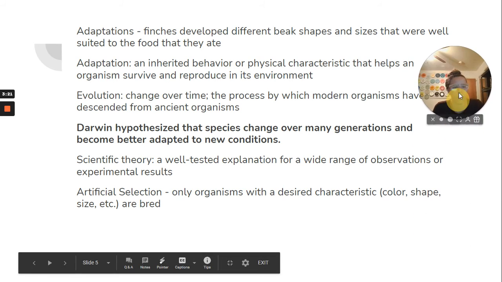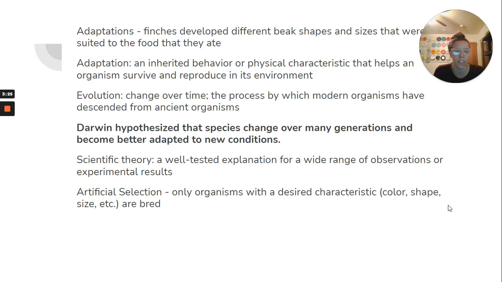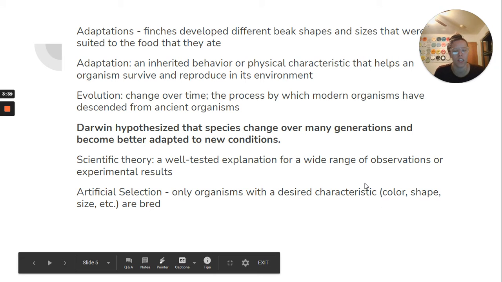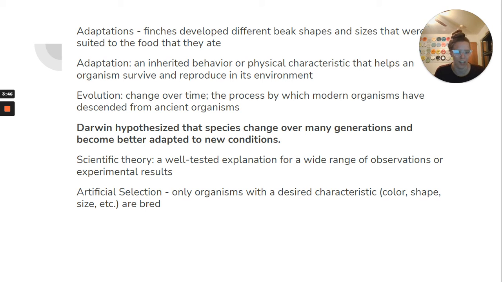So next we have artificial selection. Only organisms with a desired characteristic, color, shape, size, etc., are bred. A lot of times now this happens with dogs. If people are dog breeders, they'll pick specific ones so that they can have the desired characteristics for those dogs. So artificial selection is basically someone interfering to make the animals reproduce and produce a certain type of offspring.